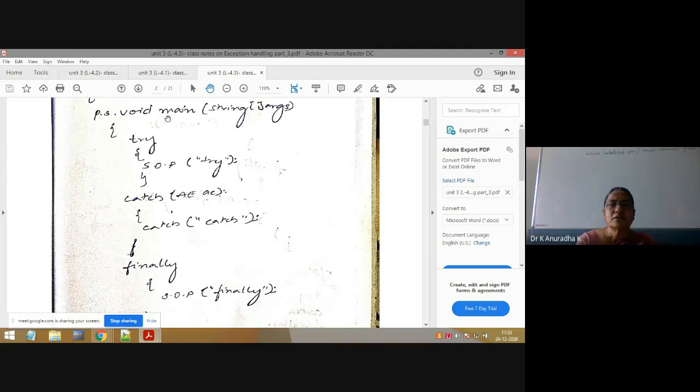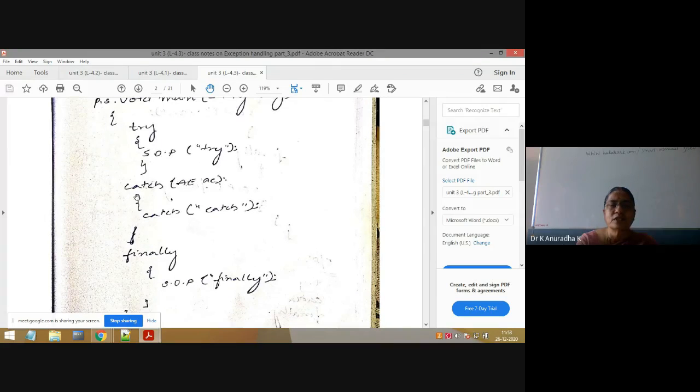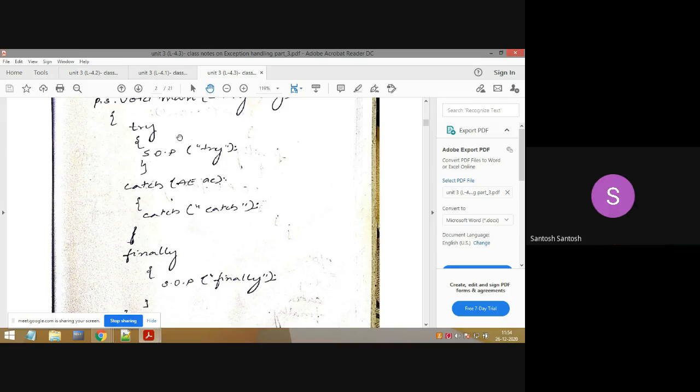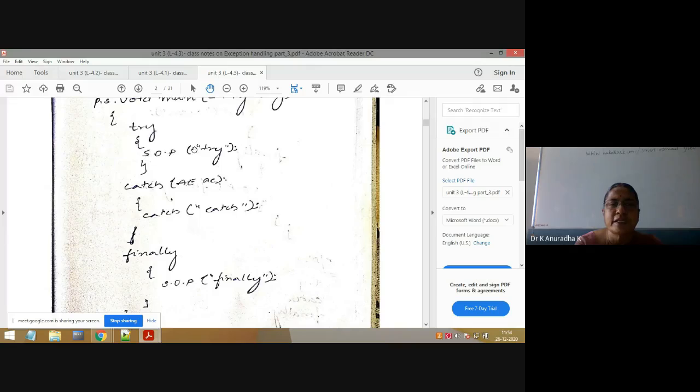First it will execute the main method, then the try block, that is, try. After that, will it go to the catch block or not? It will not. Why? Because only when an exception is raised in the try block will it search from that statement for the matching catch block and execute it. Here the exception is not raised, so what is the need to execute the catch block? That's why immediately from the try it will go to the finally block. The catch block will not get executed.